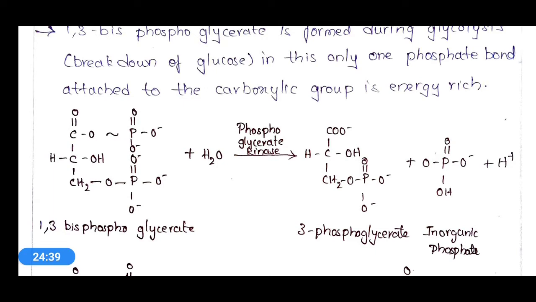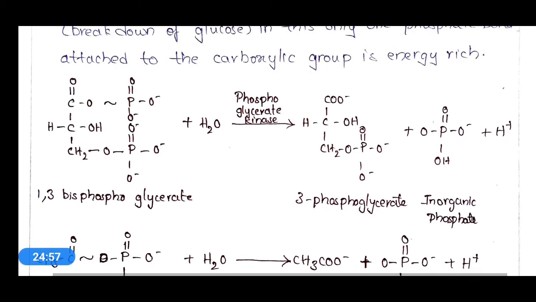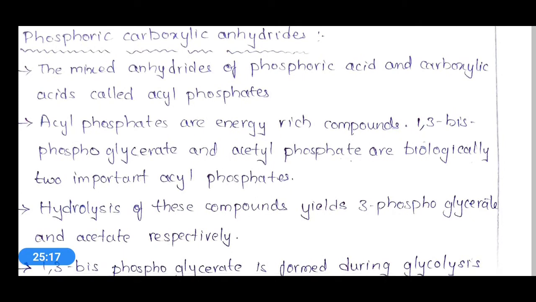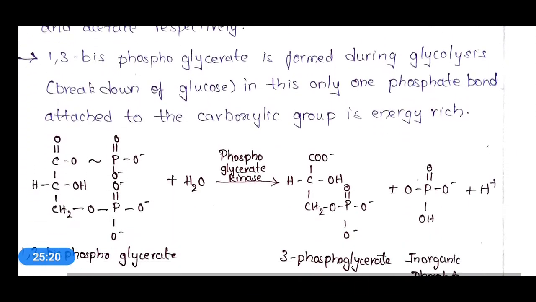So in 1,3-bisphosphoglycerate, only one phosphate group is energy rich, and on hydrolysis this particular energy rich phosphate is released and 3-phosphoglycerate is produced, and inorganic phosphate is released freely, and one hydrogen ion is also released. Here, if you observe, this is the best example for the group phosphoric carboxylic anhydrides.